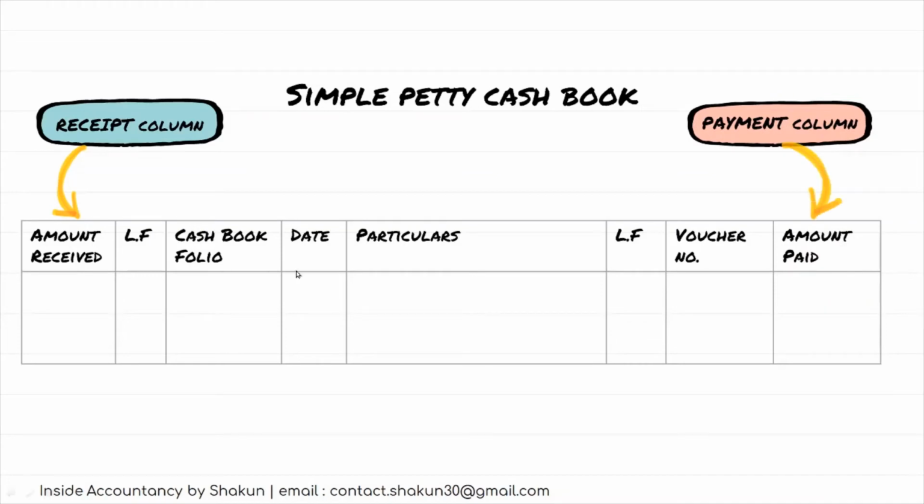There are no two particulars columns. It's not a T-shaped account. One particulars column, and any cash received is shown under the amount received, which is the receipt column, and cash paid is shown under the amount paid, that is the payment column.